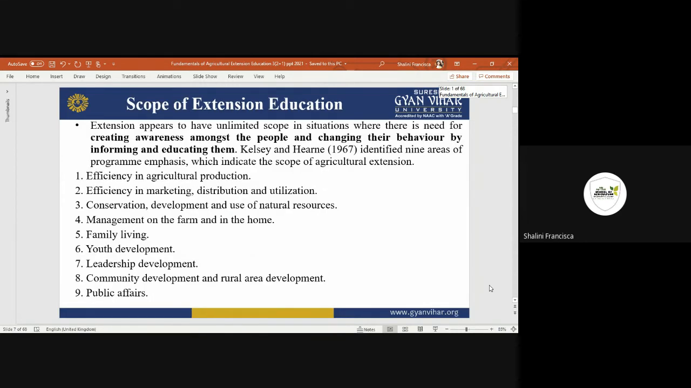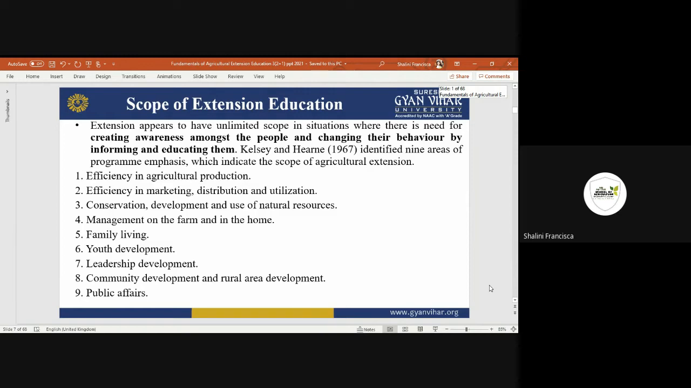Then we come to the scope of extension education. What exactly is the scope of extension education? Some scientists have said it is to create awareness among the people and change their behavior by informing and educating them. As I have already told, education is the integral part, so the main focus is about educating people.